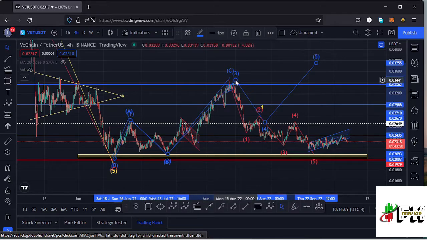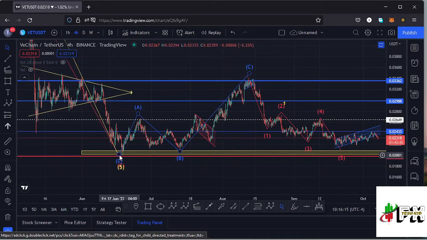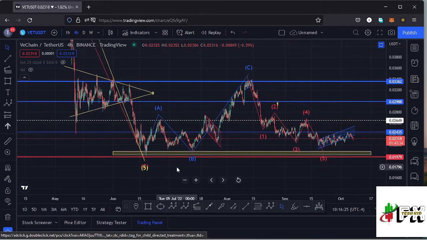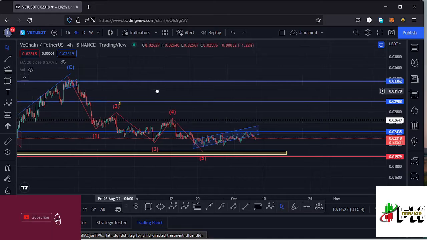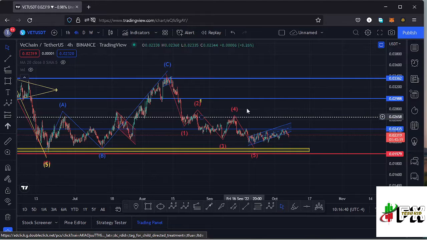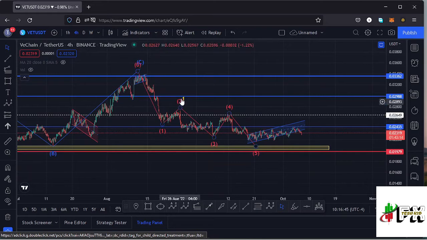Having done so, I had to remove my Elliot wave structure from my charts and view this movement to the upper side as something else. The only way we can view that is just a massive ABC corrective movement that was giving us a bit of a corrective movement to the upper side after seeing this impulsive movement to the lower side that gave us a low at around the $0.02 mark. After making the high for that ABC corrective movement, whatever we expect on this other side is the formation of a 5-wave structure to the lower side, and I believe that is what has been playing out here on this chart, having this as the wave 1, wave 2, wave 3, a wave 4, and then continue pushing lower in the formation of our wave 5, which gave us a low at around the $0.021 mark.